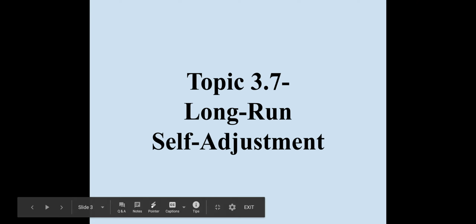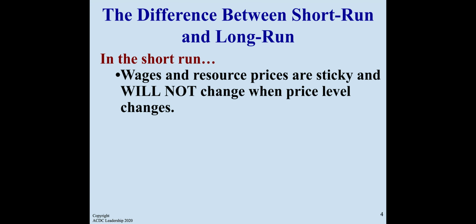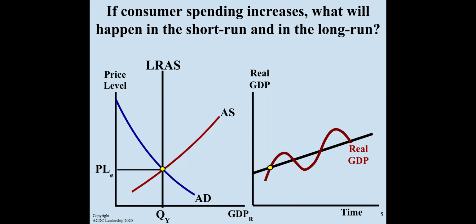Today we're going to talk about topic 3.7, the long run self-adjustment. The difference between the short run and the long run: in the short run, wages and resource prices are sticky and will not change when price level changes. But in the long run, wages and resource prices are flexible and will change when price level changes.